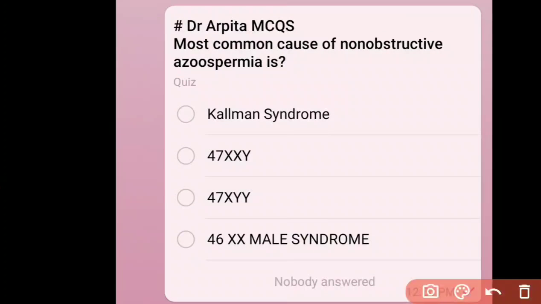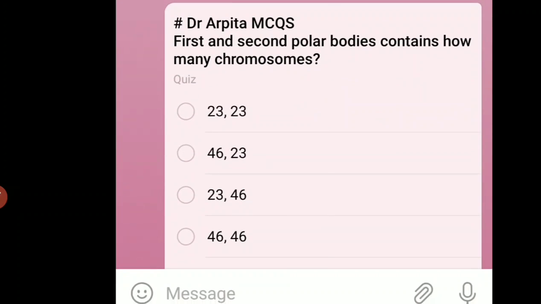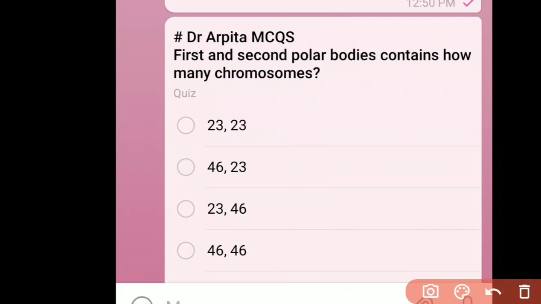Question is, the most common cause of non-obstructive azoospermia is. Options are Kallmann syndrome, 47XXY, 47XYY, 46XX male syndrome. So the answer here is Klinefelter. As you all know, in Klinefelter the karyotype will be 47XXY. Remember this, it is the most common cause of non-obstructive azoospermia. So we'll go to the next question. Next question is, first and second polar bodies contain how many chromosomes?